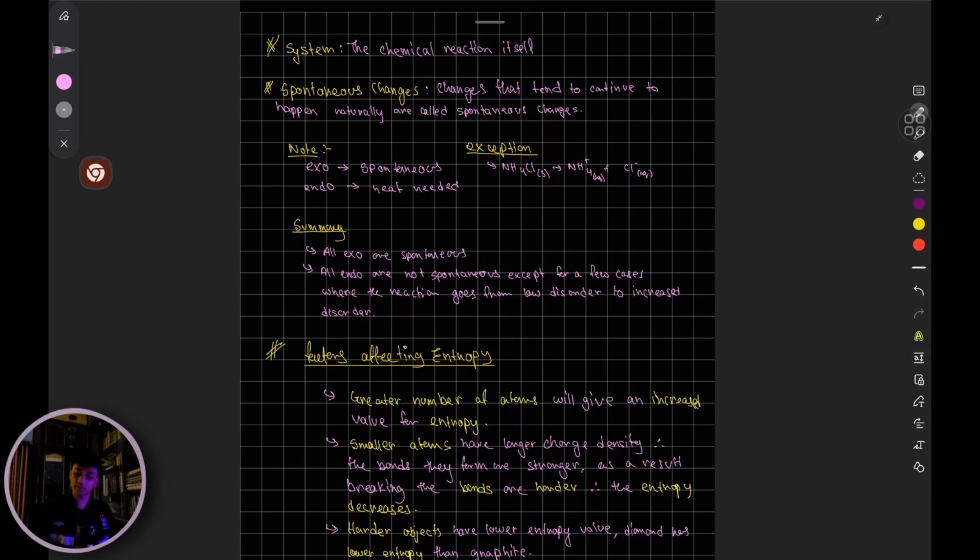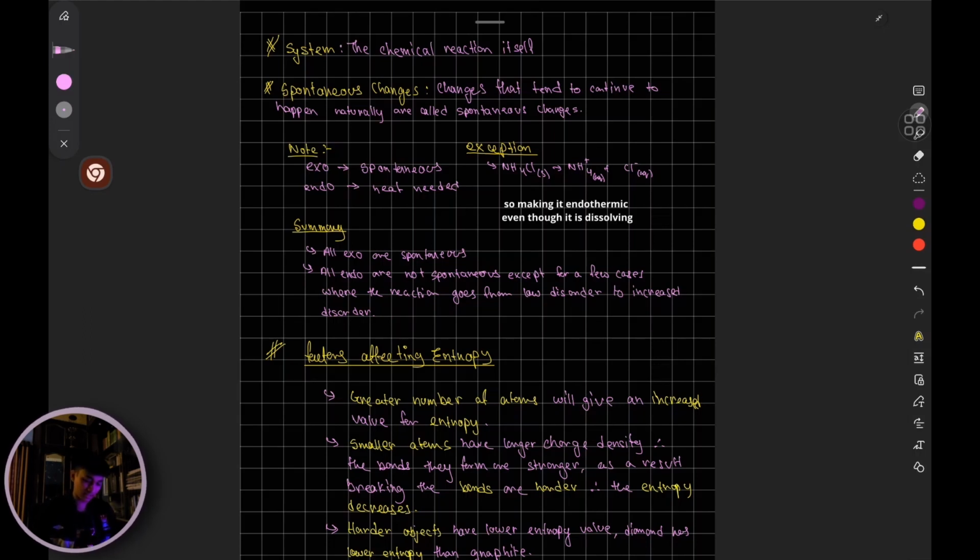However, for exothermic reactions, you don't usually need to add energy to the system. It happens the moment the reactants are introduced to each other. However, there are, of course, certain exceptions, like ammonium chloride, which if you dissolve, heat needs to be added to the system.